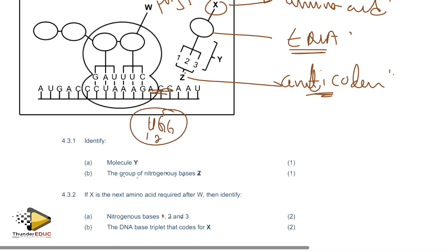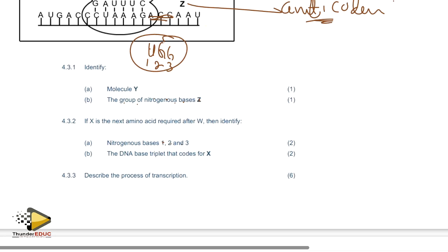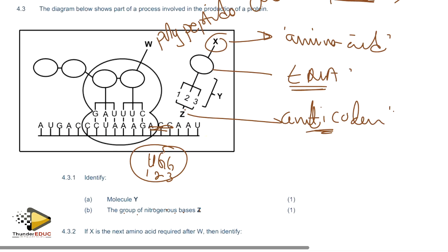And then they're saying the DNA base triplet that codes for X. They're looking for the DNA base triplet that codes for X. So if this is the messenger RNA, then messenger is like this. So I'm going to have to change this to DNA, which is going to be TGG. So that's it. Why? Because I have to change this into DNA.